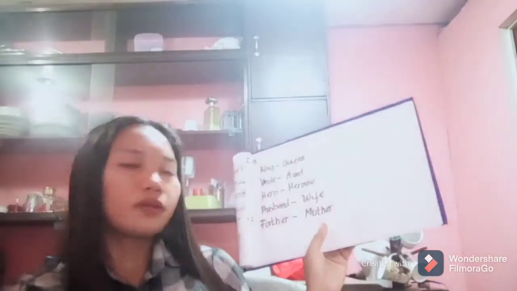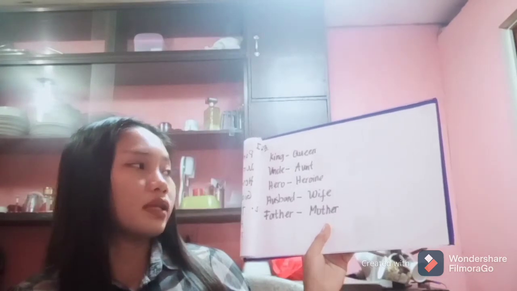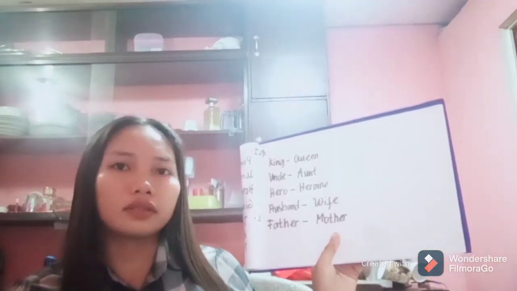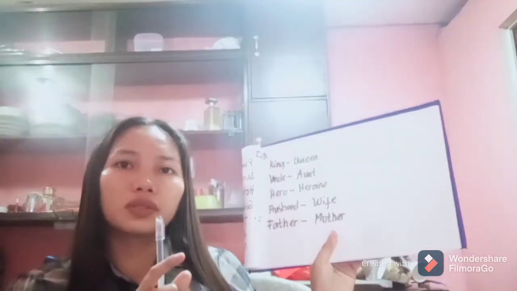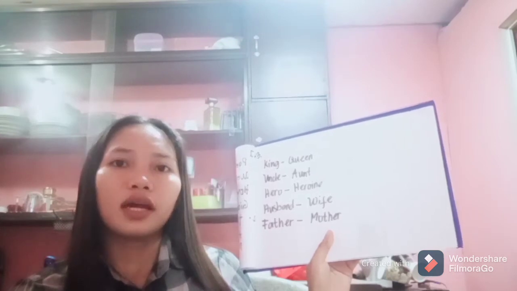In rule number 3, masculine can be changed into feminine by using a completely different word. For example, the masculine king is different from the feminine queen, uncle into aunt, hero into heroine, husband into wife, and father into mother. In rule number 4, the feminine of a compound noun is made by changing the masculine word of the compound noun that comes in front.